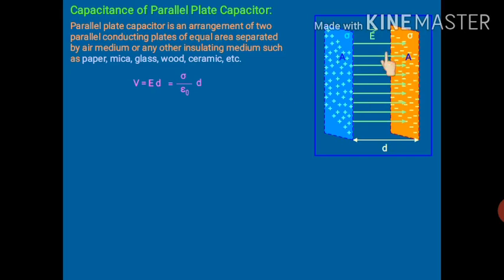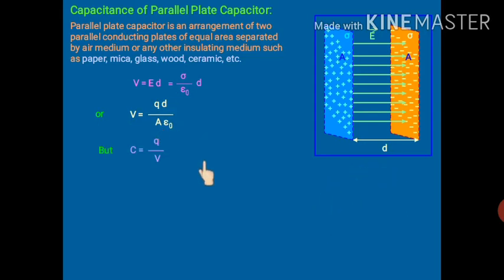So the electric field between these two plates is sigma upon epsilon naught. Now if we talk about V, the potential, we know this formula, V is equal to E into d. In place of E we will write sigma upon epsilon naught d. Or we can say that sigma could be replaced by Q upon A, because sigma is surface charge density, which is Q upon A. So finally V is equal to Qd upon A epsilon naught.